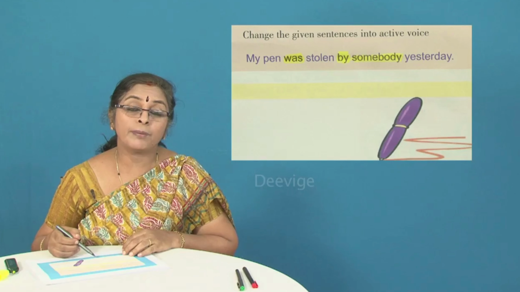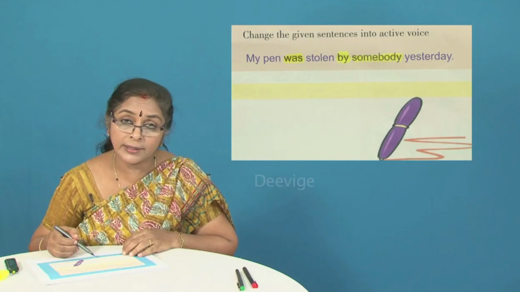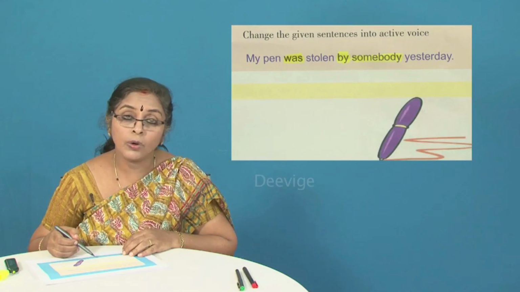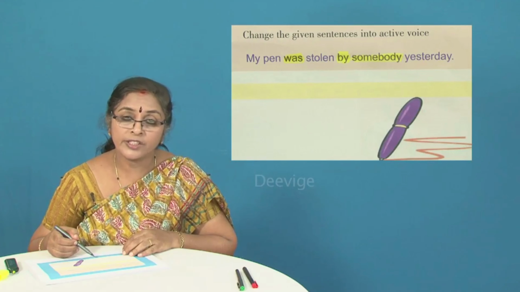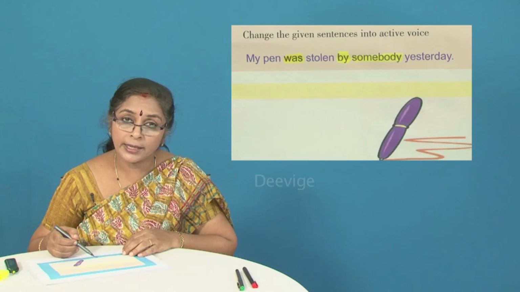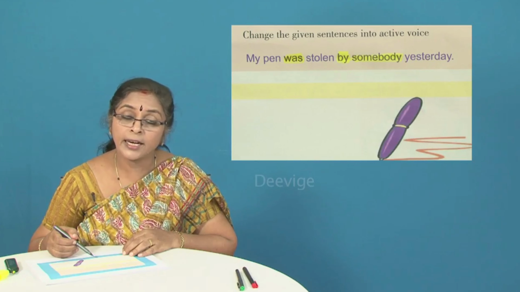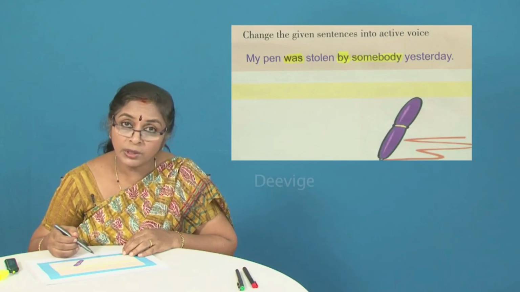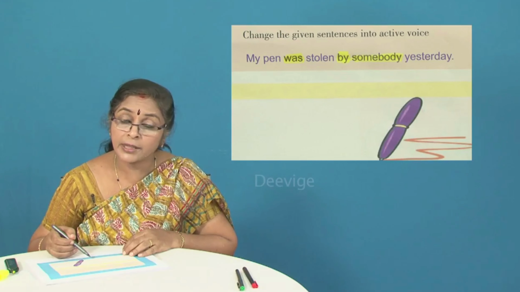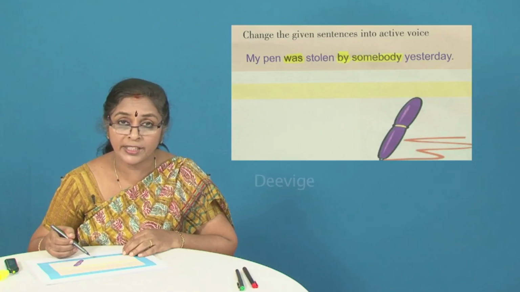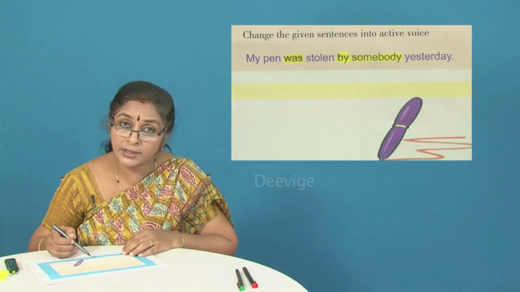Yes. If you remember, I listed out some of the auxiliary verbs in my last class. Is, are, was, were, shall, should, can, could, will, would, may, might, has, have, had. All these are also verbs, but they are not the main verbs because they do not denote any kind of action. They are called auxiliary verbs.